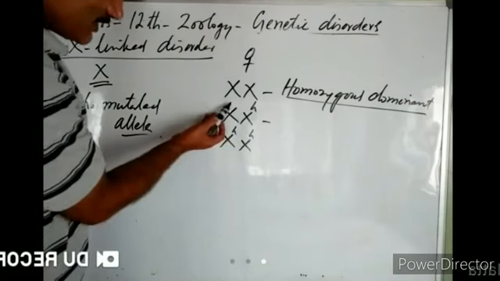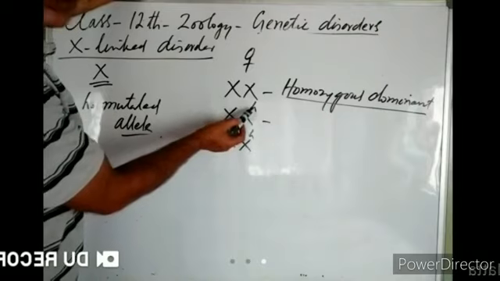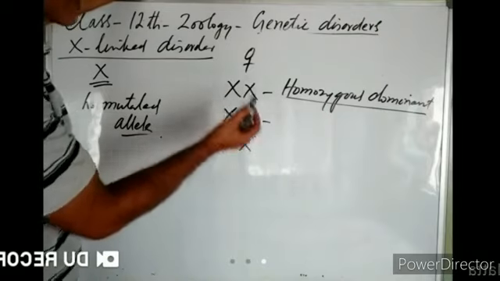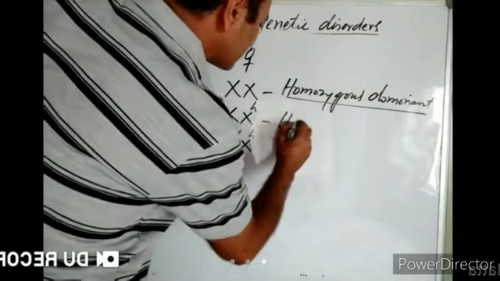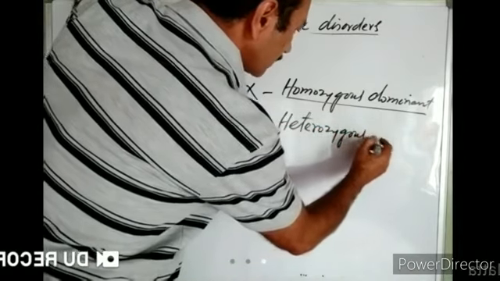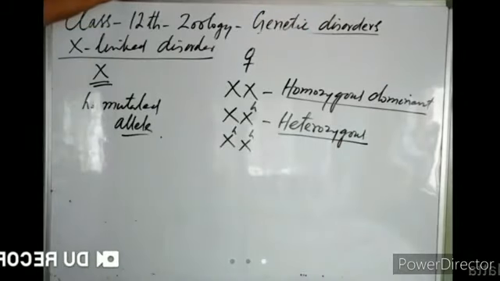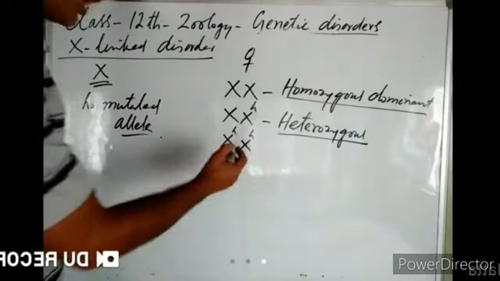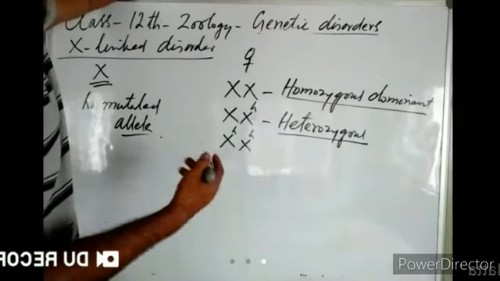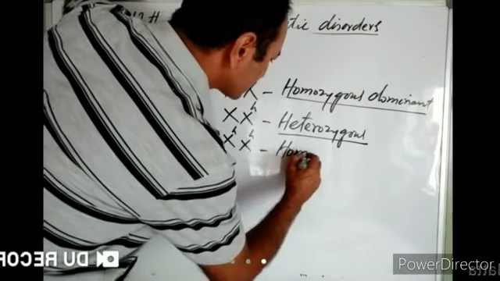If one gene is dominant, normal, and another gene is mutated, then we say the female is heterozygous for the gene, for hemophilia. So a female may be heterozygous, a female may be homozygous. If both the alleles, if both the genes are mutated in a female, then we say the female is homozygous recessive.